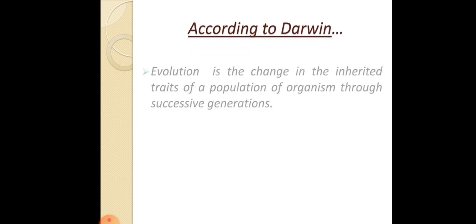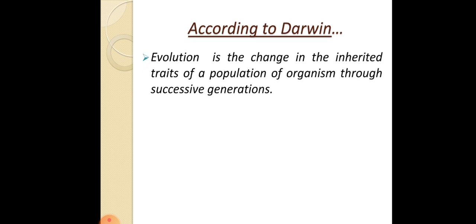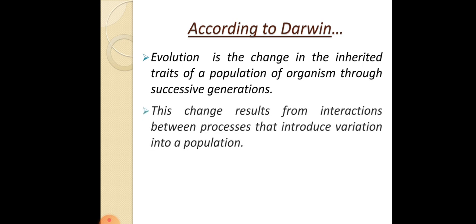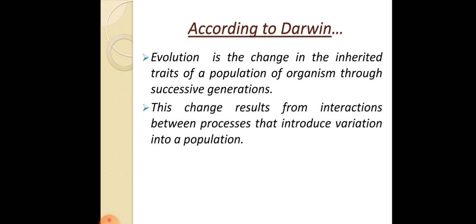Now, according to Darwin, evolution is the change in the inherited traits of a population of organisms through successive generations. This change results from the interaction between processes that introduce variation into a population. So this is what Darwin says about evolution: that evolution is the accumulation of variations in a population, and this variation arises because of the interaction of the processes.